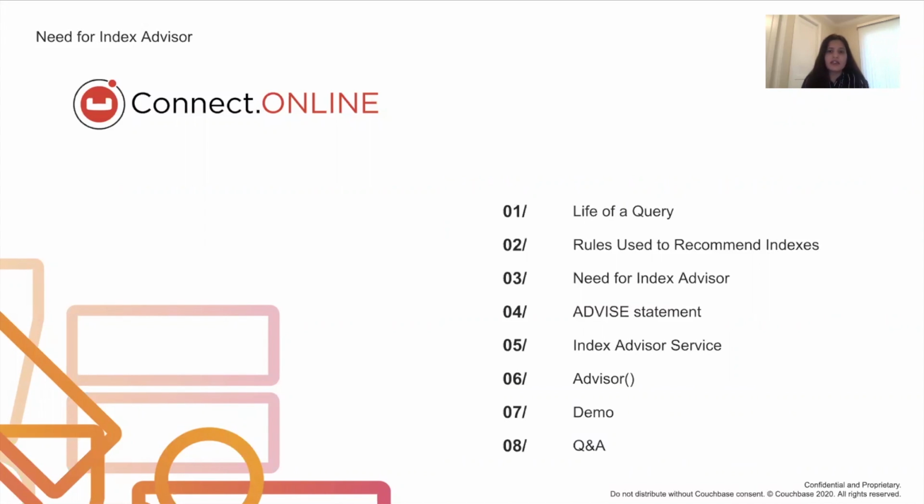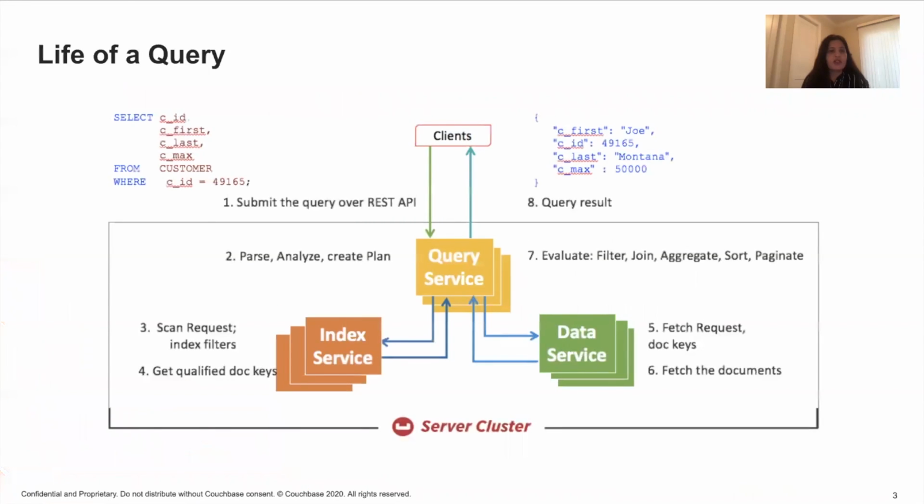After that, I'll be giving you a demo for the advice statement, for the Index Advisor service, and for the advisor functionality. And then it's open for Q&A. You can also ask me questions during the presentation. I will be answering in the chat itself. So, going directly into the presentation.